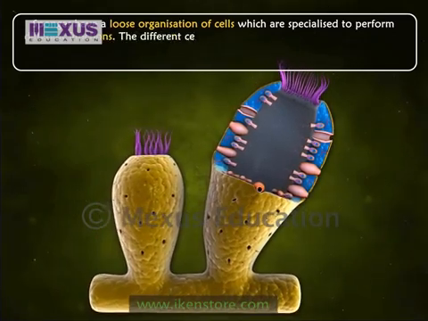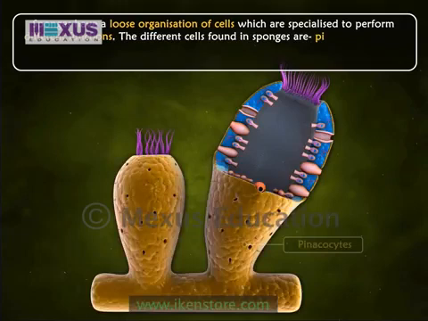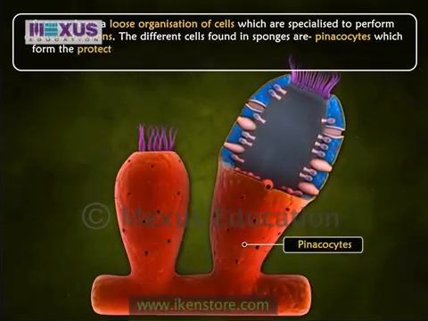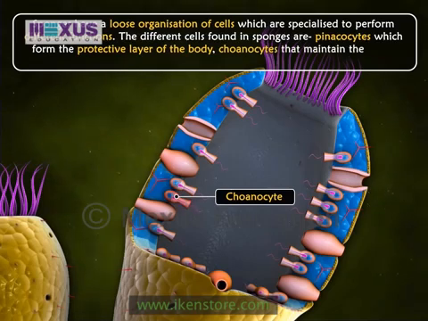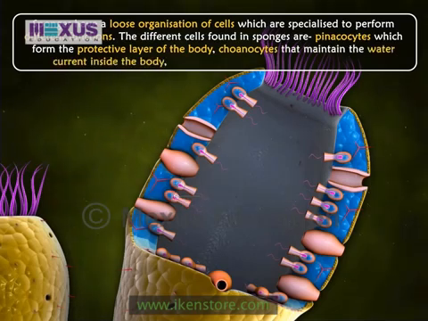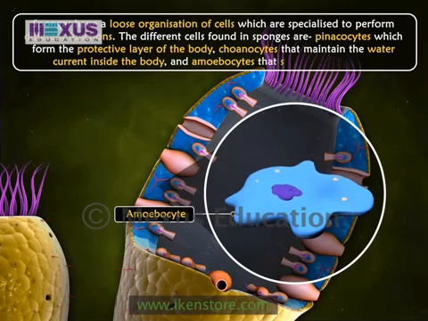The different cells found in sponges are pinacocytes, which form the protective layer of the body, choanocytes that maintain the water current inside the body, and amoebocytes which store reserved food.